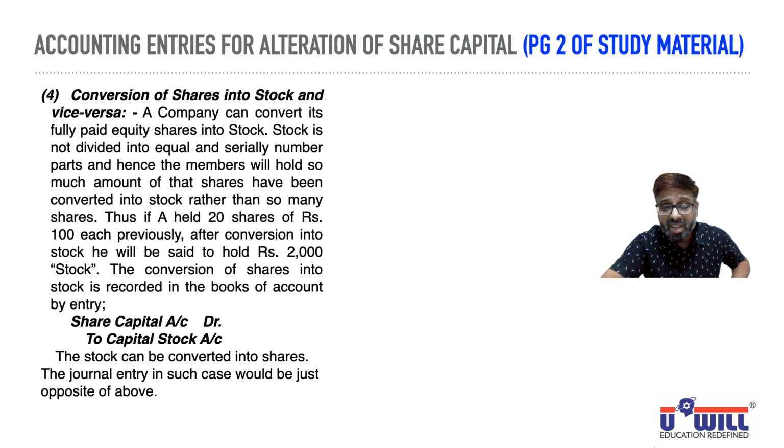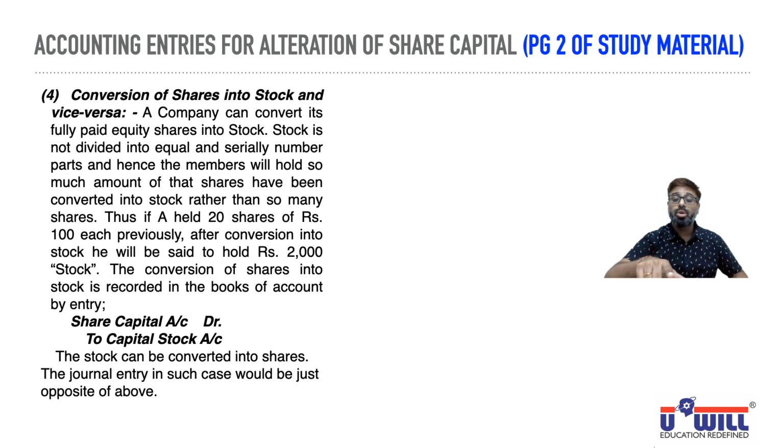What is the benefit of converting into stock of rupees 2,000? You can sell stock of rupees 150 because it doesn't have any quantity like 20 shares. It doesn't have any face value. Any part of stock can be sold. 5 rupees stock can also be sold. 1 rupee stock can also be sold. 22 rupees stock can also be sold.